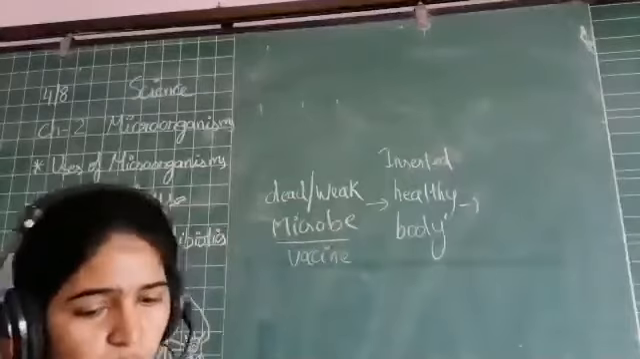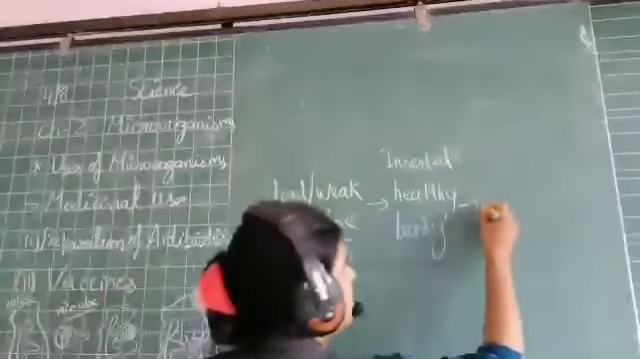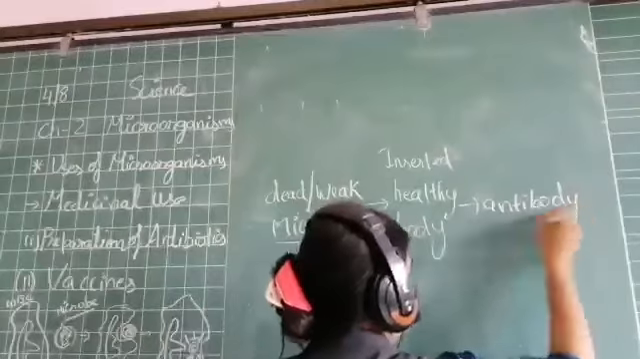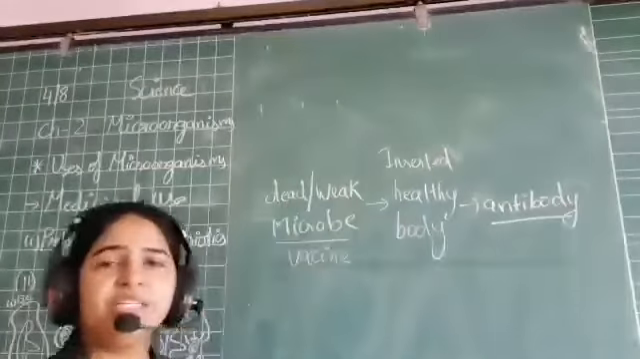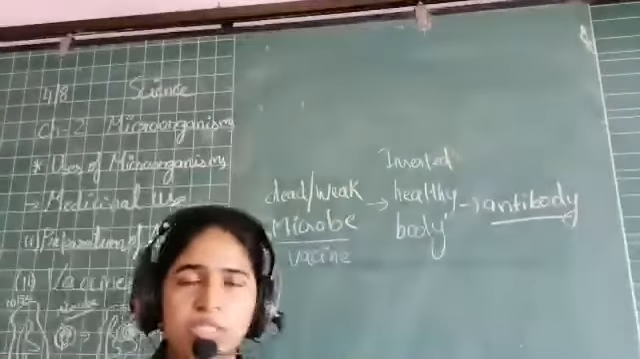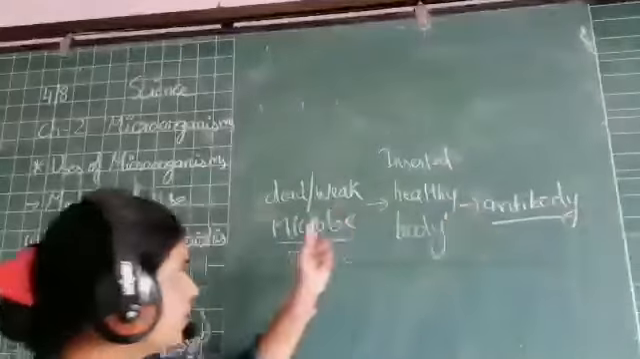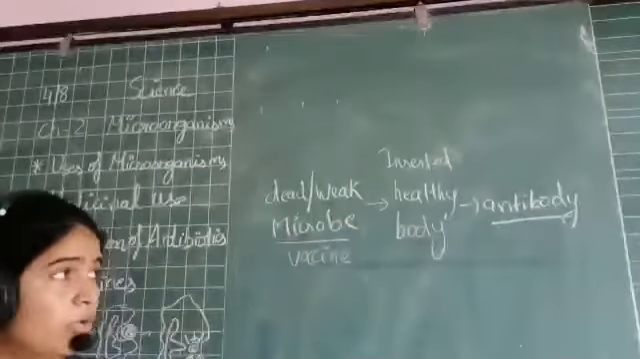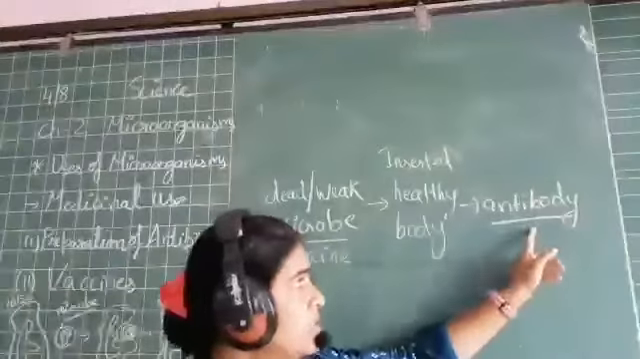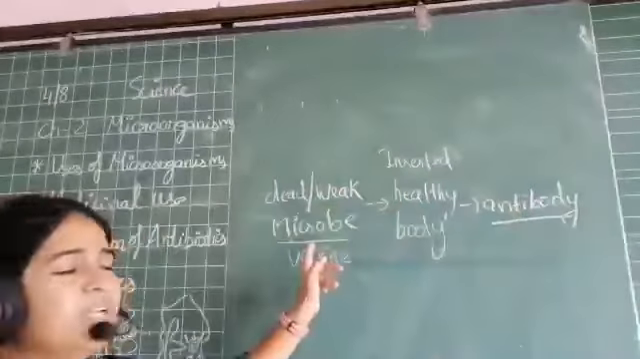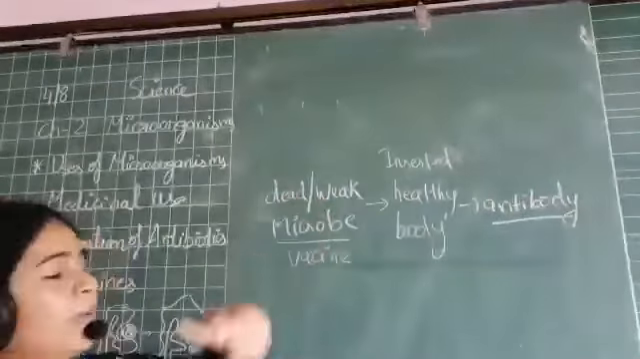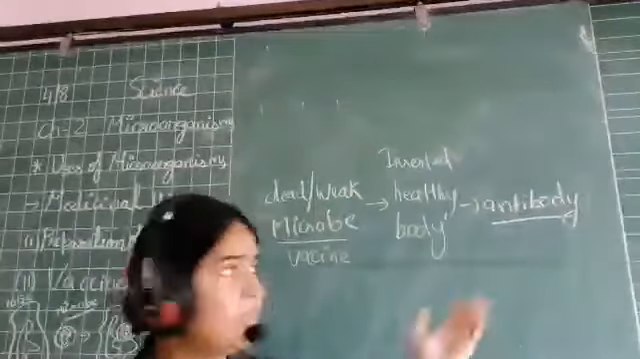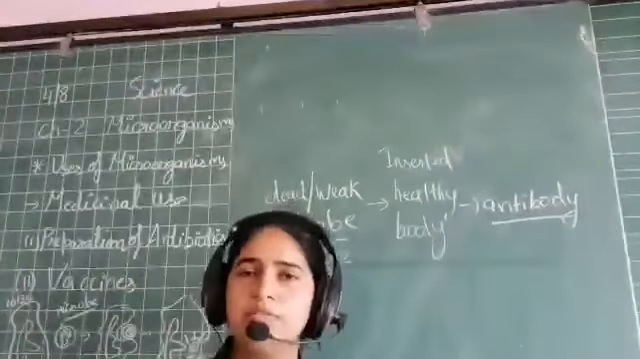So what will it do? The body will produce antibodies. Antibodies are what? Antibodies are the fighters of our body. They are the soldiers inside our body. They will fight against this disease-causing microorganism. So antibodies are produced, and these antibodies will successfully kill the microbes. They will kill it and we are happy. They are happy. They have won. Right? Our body has won.